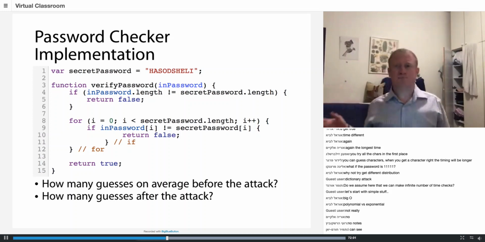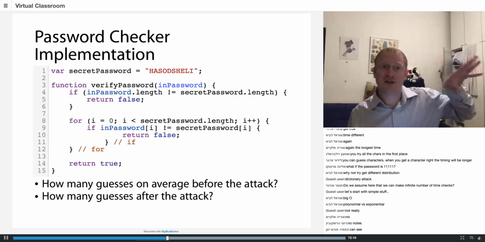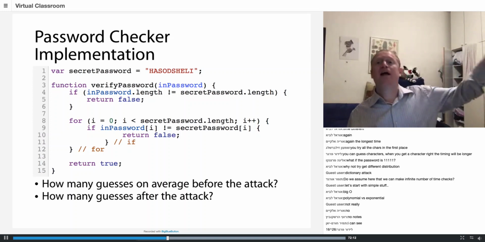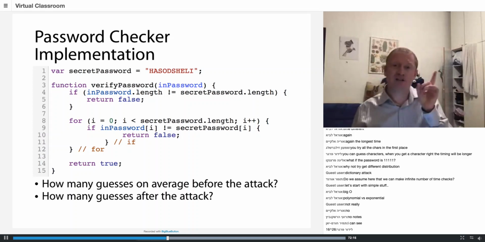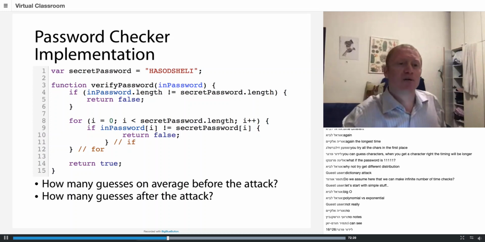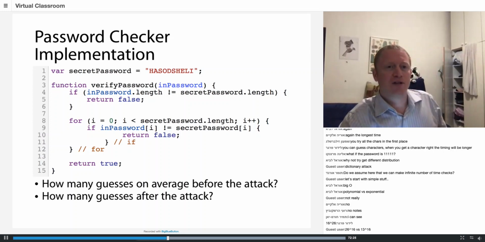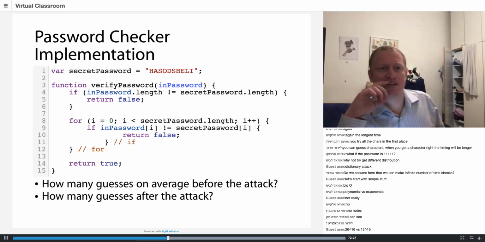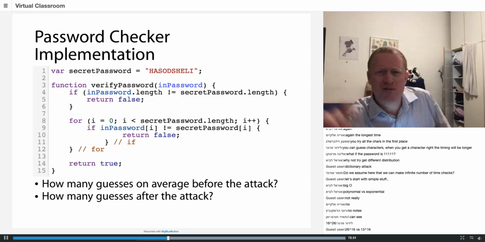So how much do I need to do the brute force? I will have to try all 26 combinations for the first character, and the second, and the third, until the 16th, and I will need to get them all correct at the same time. So I will need to do, indeed, 26 to the power of 16. And what is this number? I don't know powers of 26.